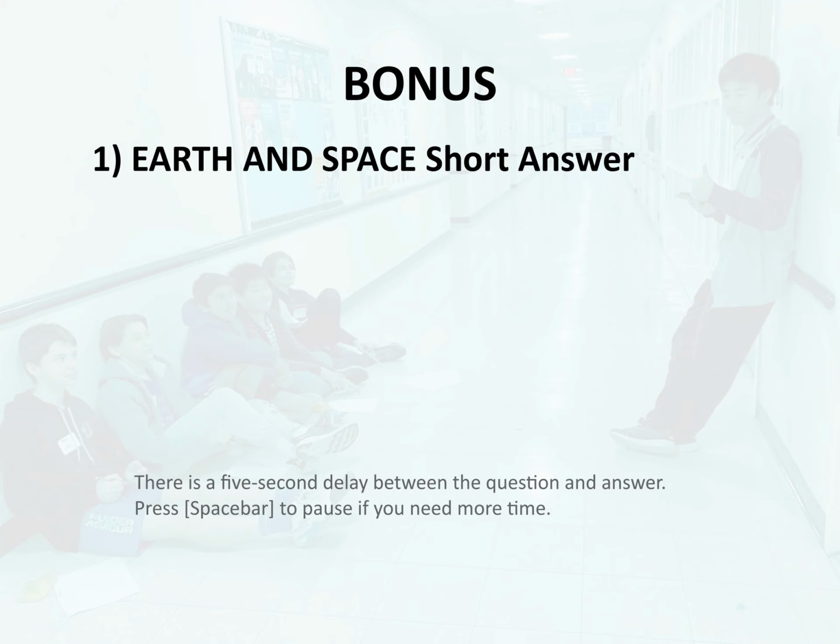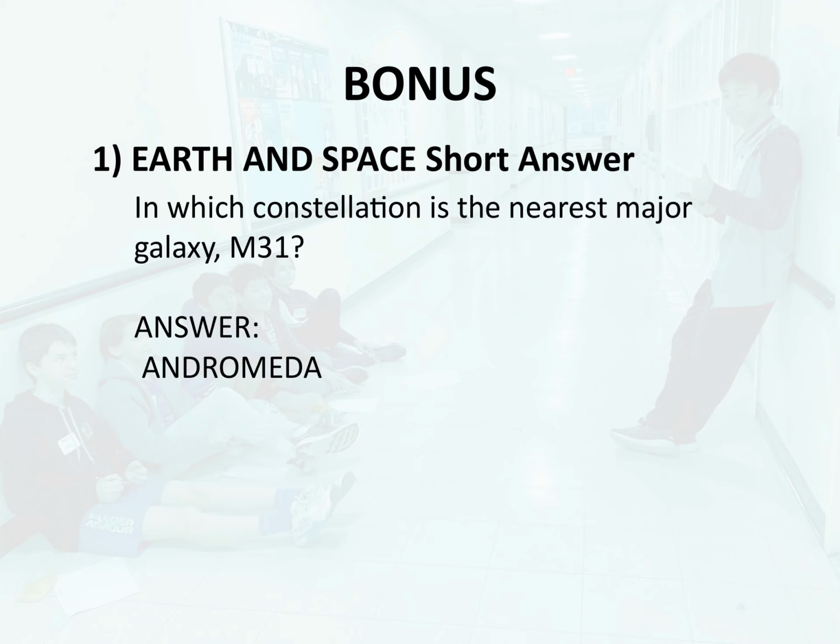Bonus 1. Earth and space short answer. In which constellation is the nearest major galaxy, M31? Answer. Andromeda.